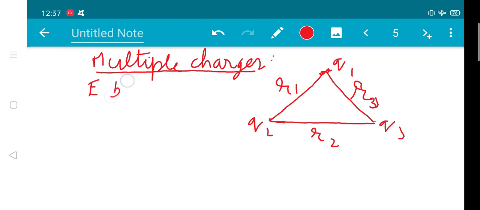Energy between pairs. Okay, that means the total work done will be equal to the work done between Q1 Q3, between Q1 Q2, and between Q2 Q3.